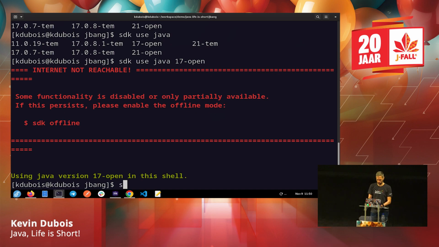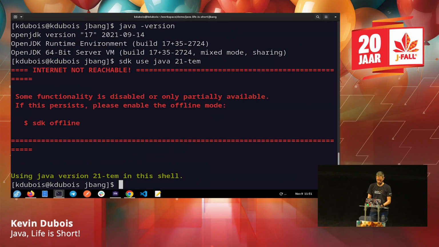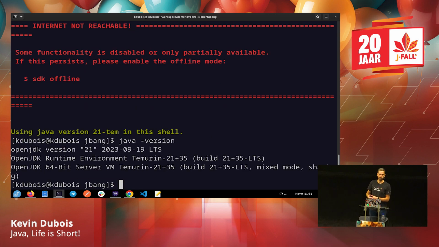So now if I do java -version, we can see OpenJDK version 17. And then if I do sdk use java 21 Temurin, and now I do java -version, we can see that now I'm using Java 21. So you can switch between different versions of Java very easily.